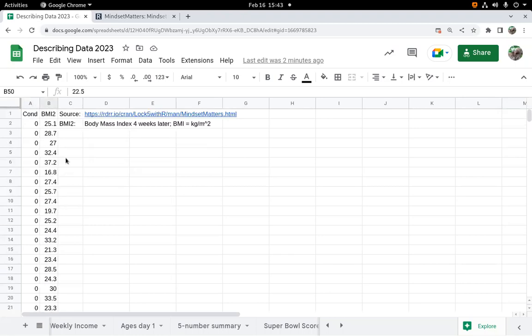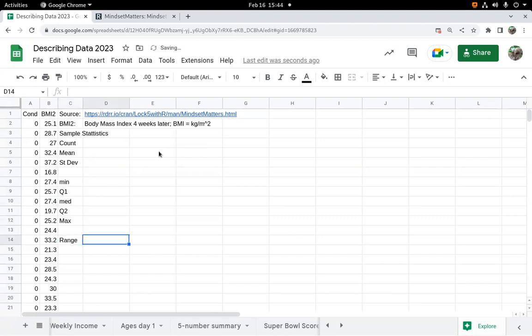And I'm going to ignore the 0s and 1s at first and just analyze the BMI. So I want to come up with some sample statistics first, and then we'll make some graphs. And sample statistics, the standard ones we want to know are the count. How many numbers do we have? We want to know the mean. What's the average? We want to know the standard deviation for the sample. Let's see, what else do we want to know? I'm going to skip a line there. We want to know the minimum, the first quartile, the median, the third quartile, and the max. And we also want to know the range.